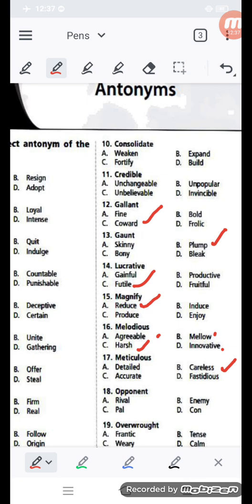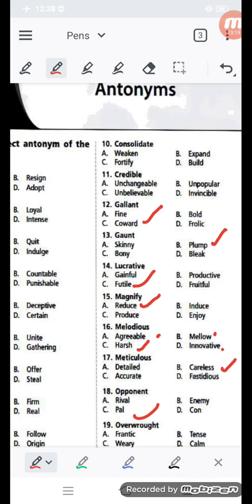You can see opponent is given. Opponent, many times you have learned this word. Opponent means rival, enemy, but which option, C or D, is coming to you as the opposite meaning? You don't know. Yes, it is pal. Pal, that is coming. Opponent means rival, so here the opposite meaning, pal, means same side.